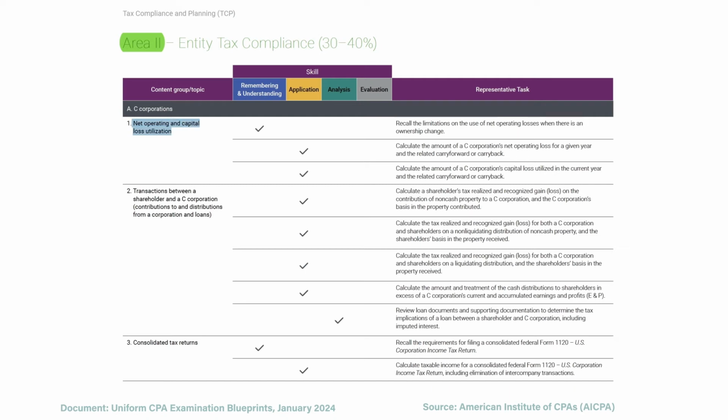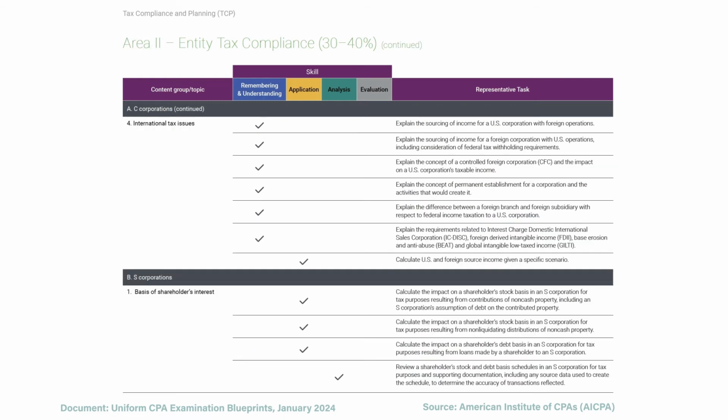So first we have net operating loss limitations and capital loss limitations. From there we have the realized and recognized gain whenever you have contribution of non-cash property. Then we need to focus on non-liquidating distributions of non-cash property, and then liquidating distributions. We also need to know how to calculate the company's earnings and profits. And we need to know the different requirements for consolidating the tax returns.